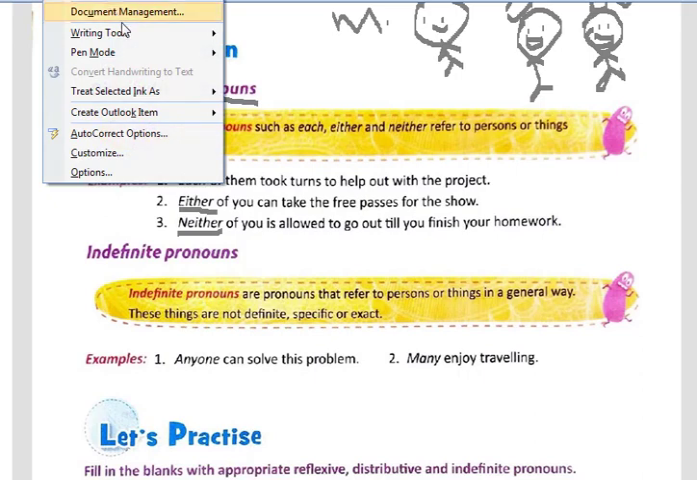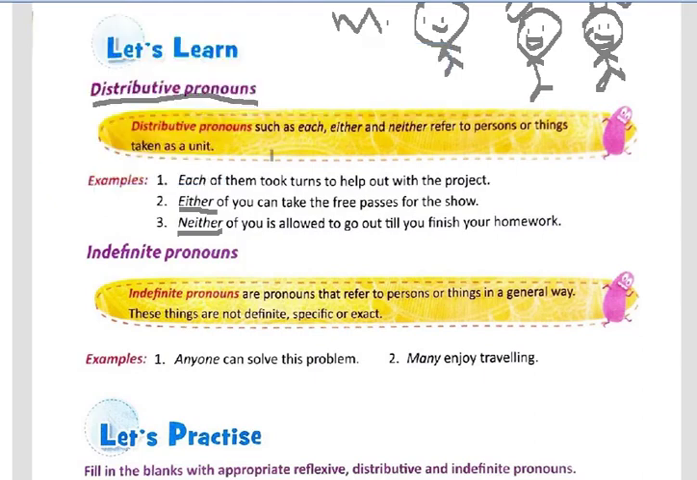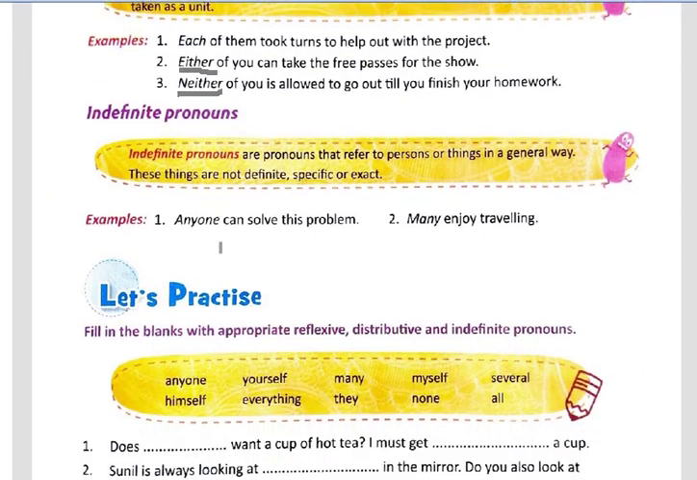Then second we have indefinite pronouns. So what are indefinite pronouns? Indefinite pronouns are those pronouns that refer to persons or things in a general way. Means these are words which are not definite, they are not specific and they are not exact.